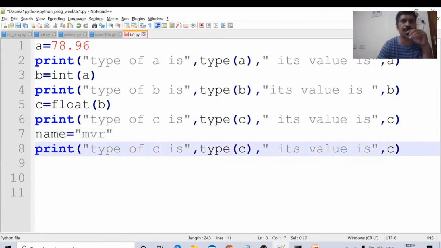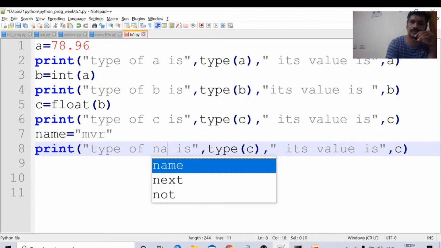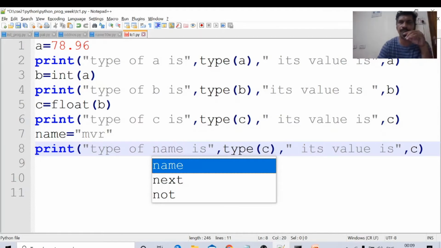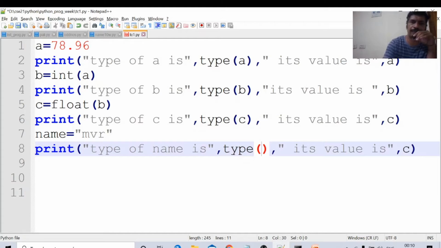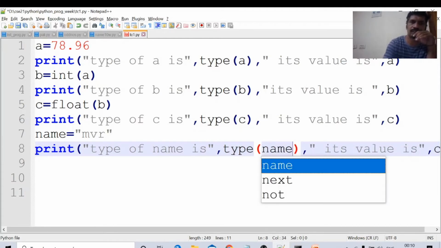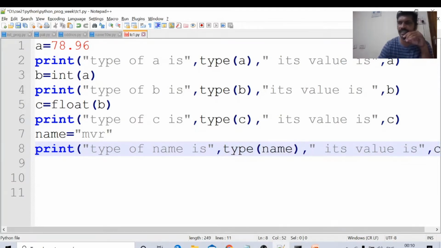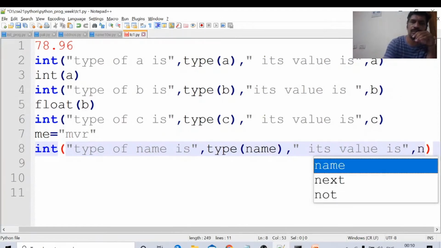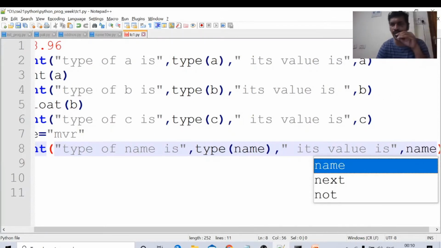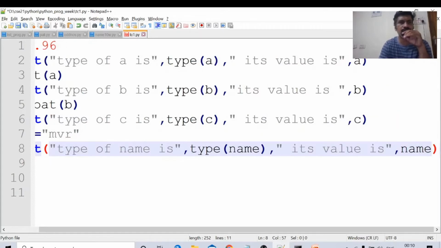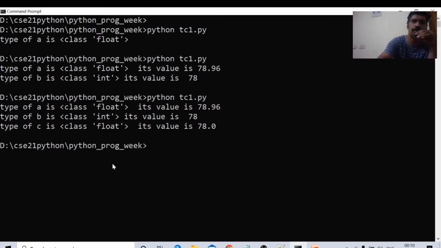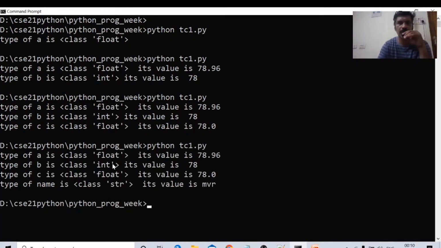Okay, type of name is, here I will put type of name. What is the type of the variable name here? String. What is the value? I am just checking, I am not doing any conversion as of now. Type of name is str and its value is mbr. Okay, this is the type of the variable.